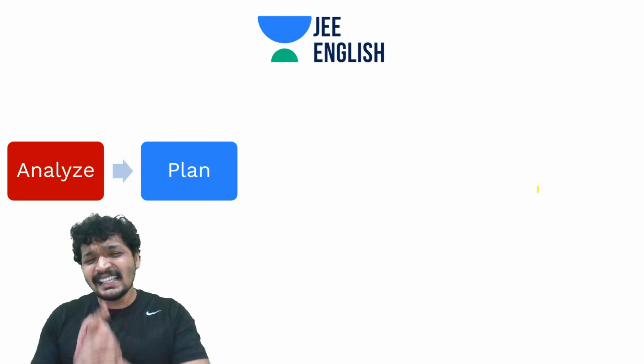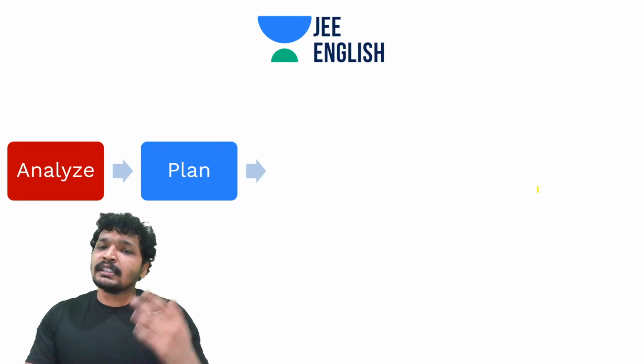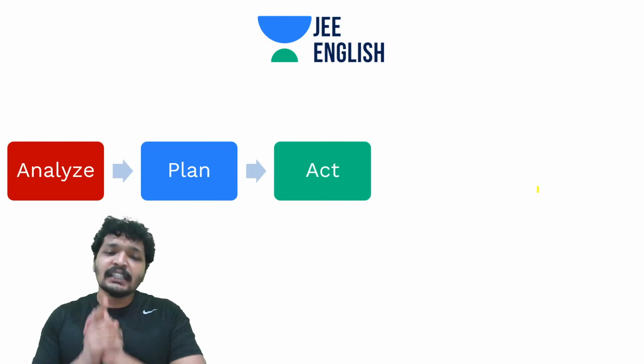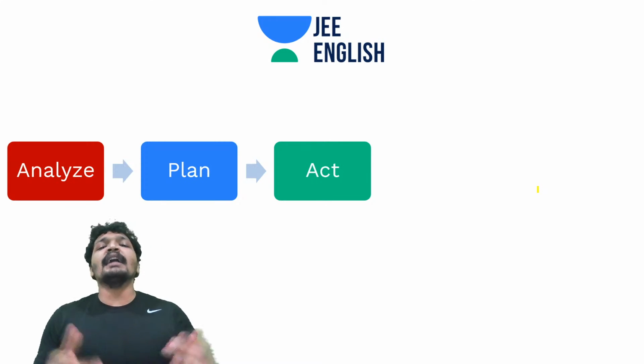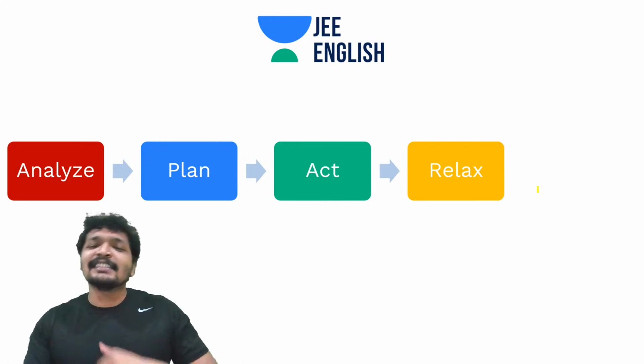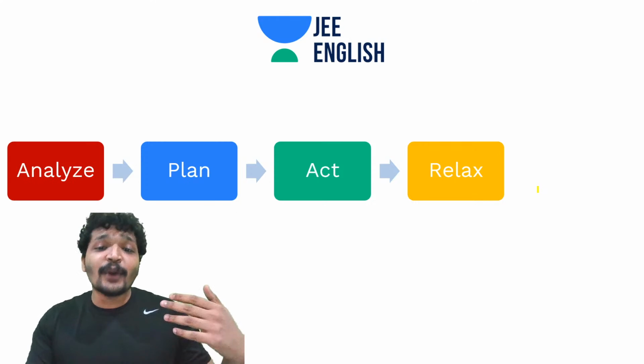Okay, students, it's really easy. And this is your part. I can't do this. You have to act. You need to take that action to make it happen. I can't really do it for you. Then it's really simple. You need to relax and then you need to attack.